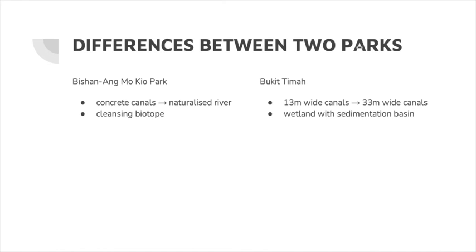Next, in Bishan-Ang Mo Kio Park, they use a cleansing biotope for water treatment. However, in Bukit Timah, they are using a wetland with a sedimentation basin. So that is all from my group. Thank you.